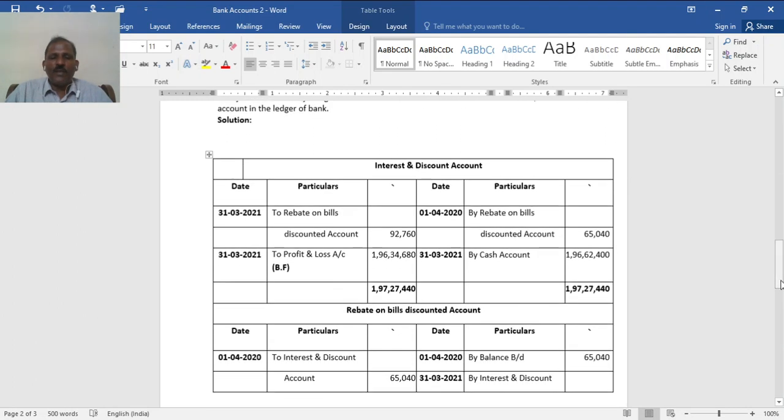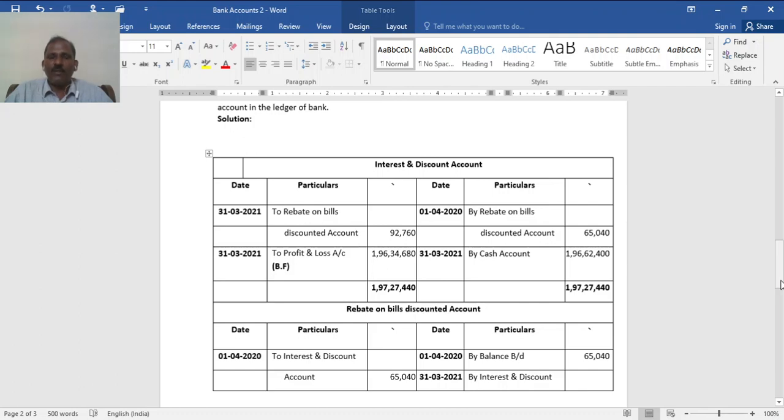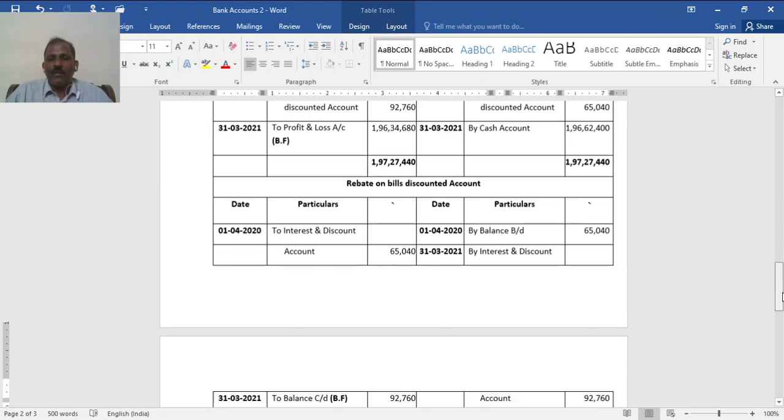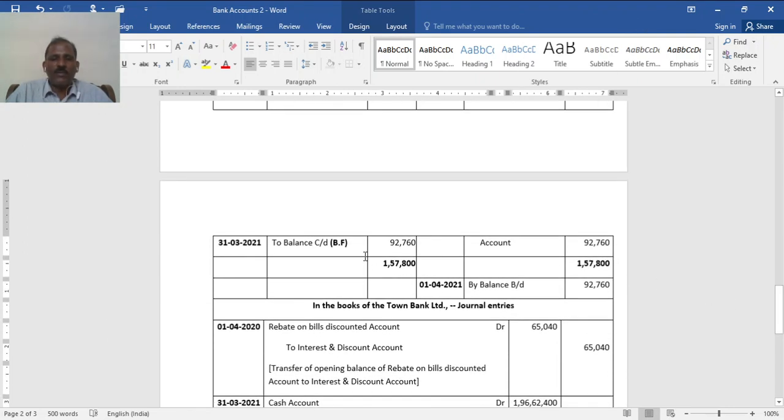As usual, 4 entries: one to adjust the opening rebate, another for the closing rebate at the end, interest received, and the final balance. So in the interest and discount account, by rebate, opening, to rebate, closing, by cash, received, and profit, balance in figure. That is the fourth entry. In the rebate on bills discounted account, this balance is carried on, and now adjusting to transfer this entry and closing this one. So next year's beginning, this will be the opening.